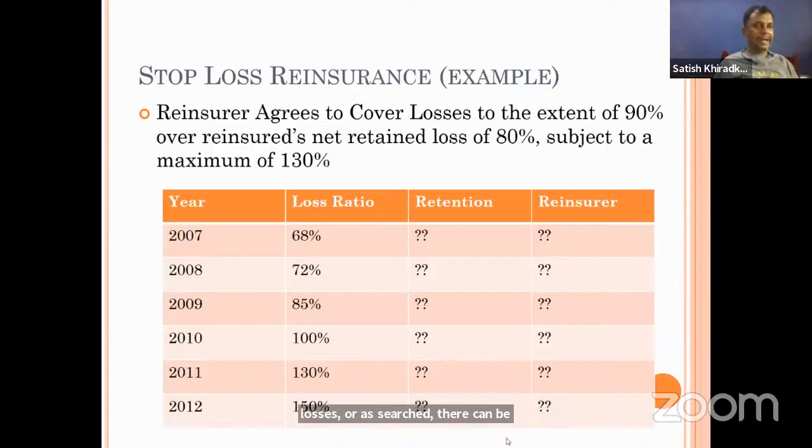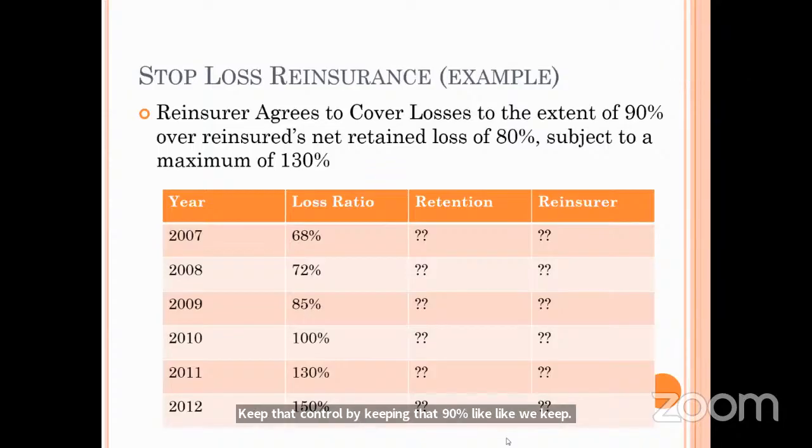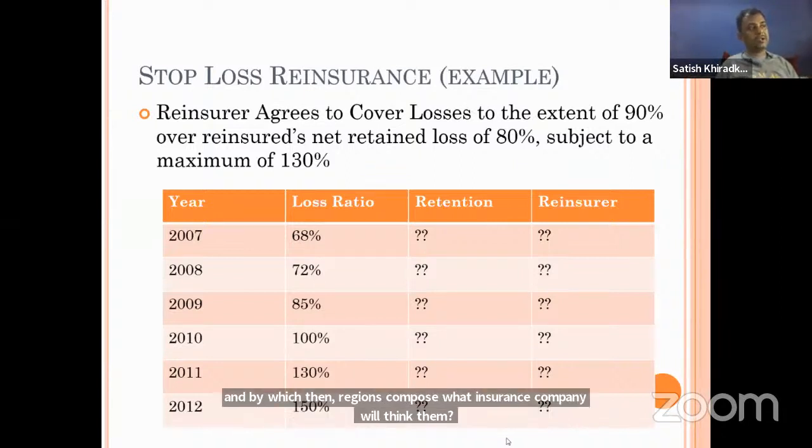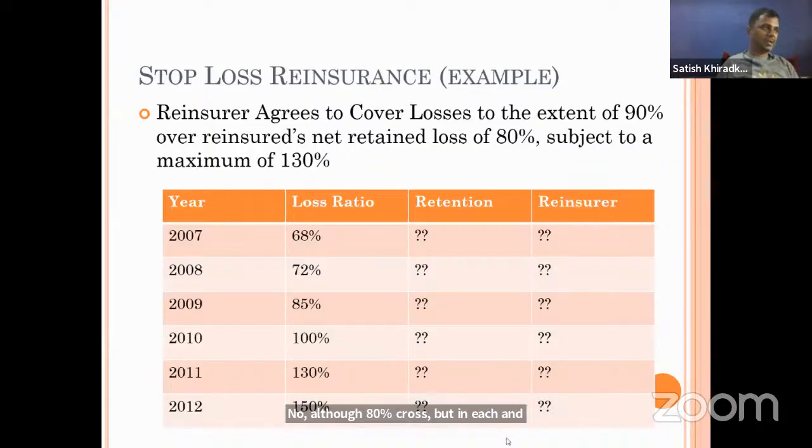So to avoid that, the insurance company keeps control by retaining that 10%, like we keep a copay of say 10% or 5% in GMC policies, so that losses can be controlled. The reinsurer keeps this control, and the insurance company will think, although 80% is crossed, in each and every loss I need to suffer 10%. So again they will control the losses, and there will be no more losses to the insurance company.